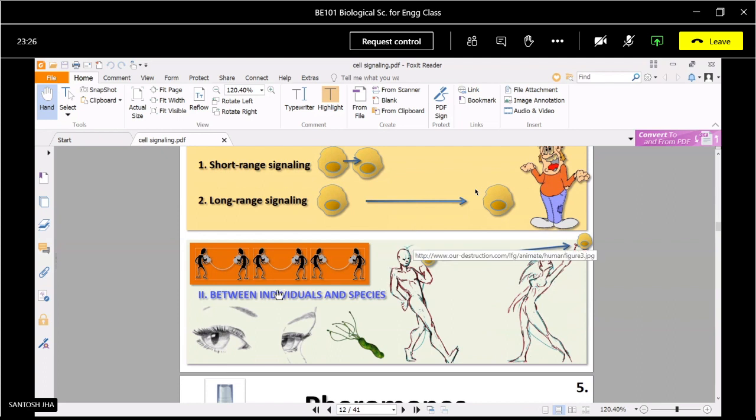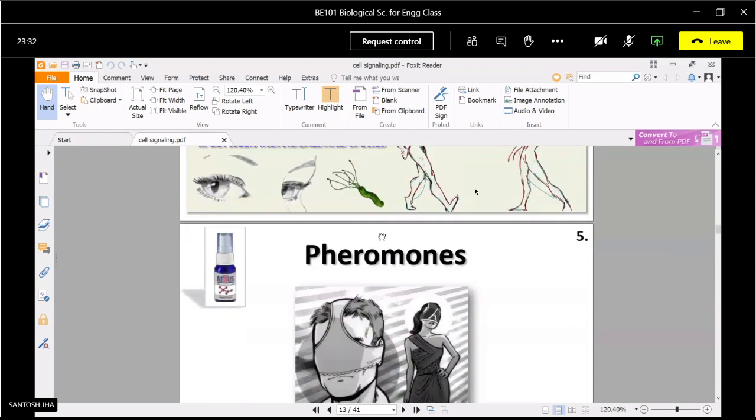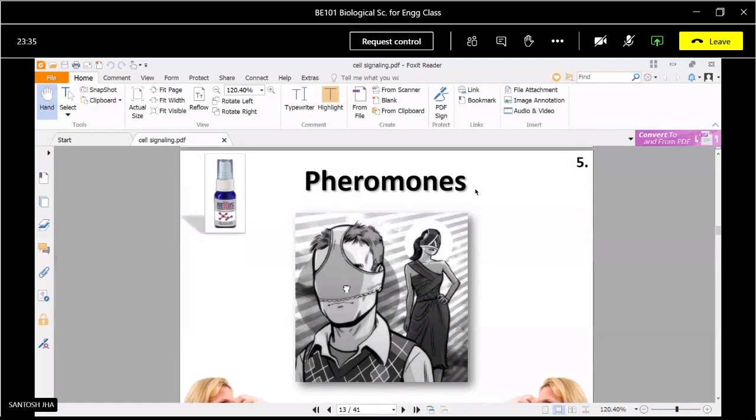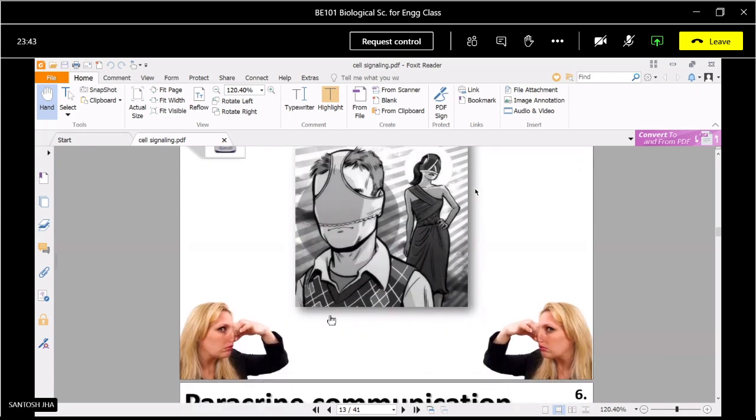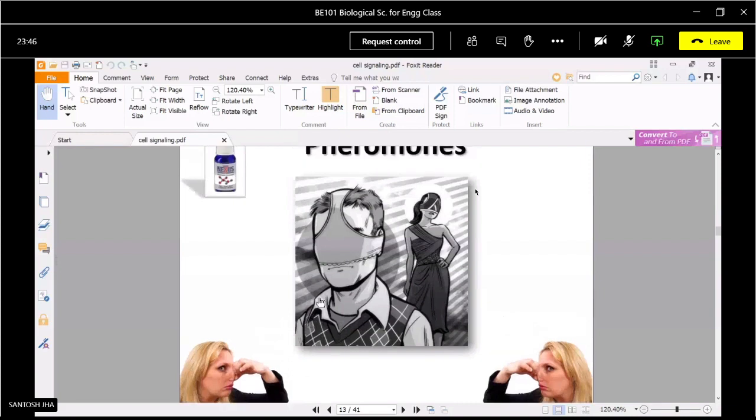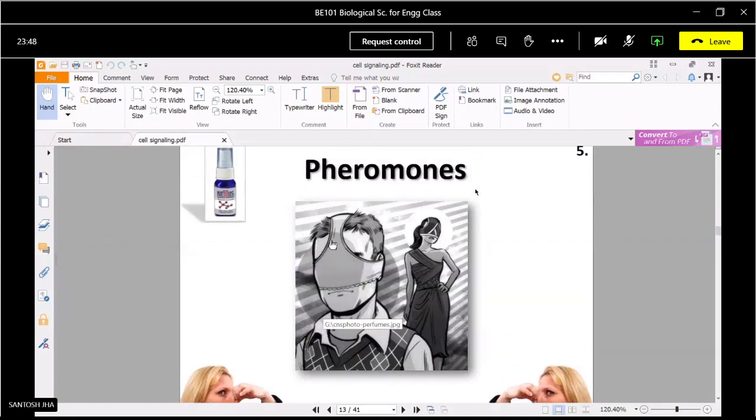Now the other type of signal is between individuals, when two individuals communicate with each other. As you are aware, there are pheromones, a very important signal molecule between animals. As you must have seen, ants move in a row, following the same path. Due to pheromones, they can track the path of the ant.